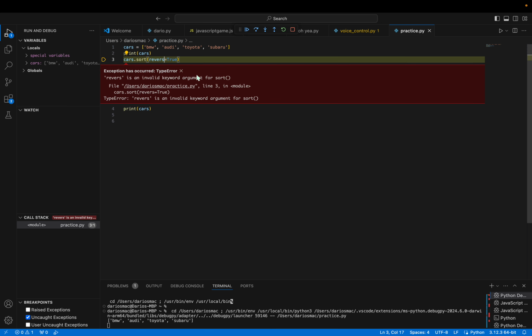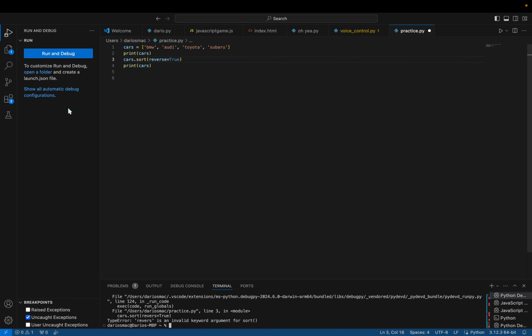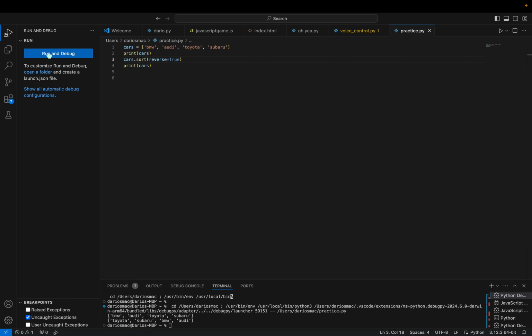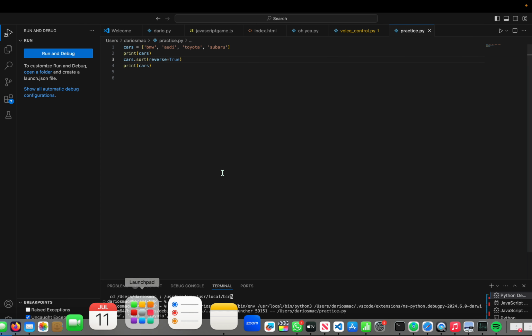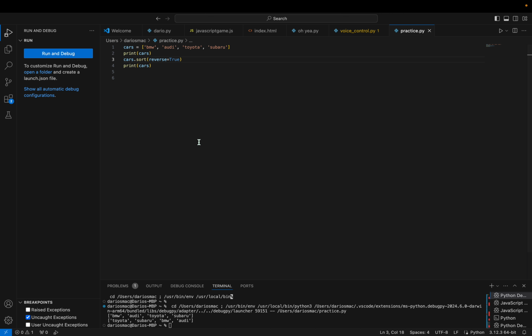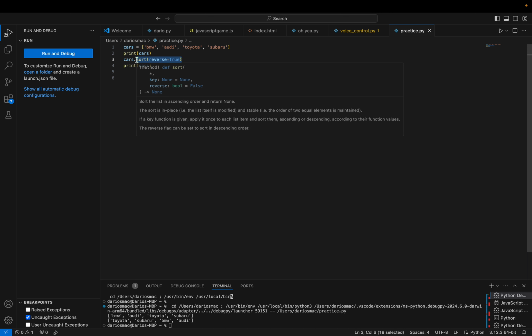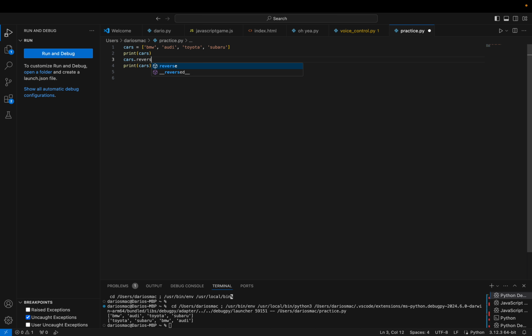Shoot, no, I meant reverse equals True. There. That would be alphabetical backwards: Toyota, Subaru, BMW. But reverse alone is literally just reverse order.